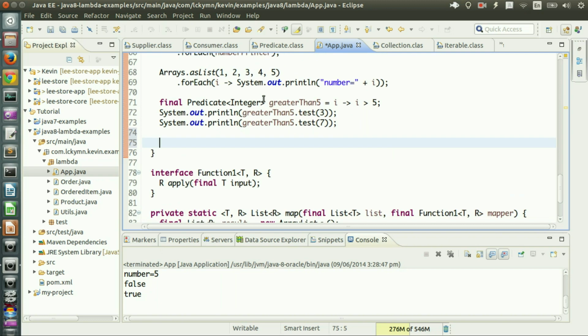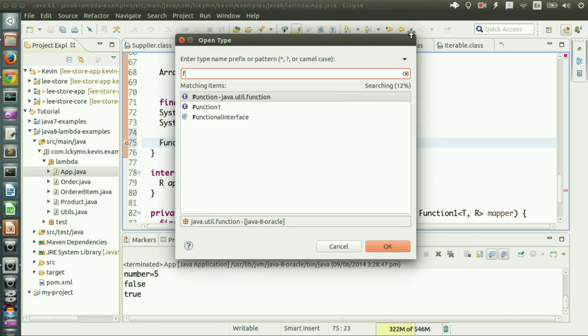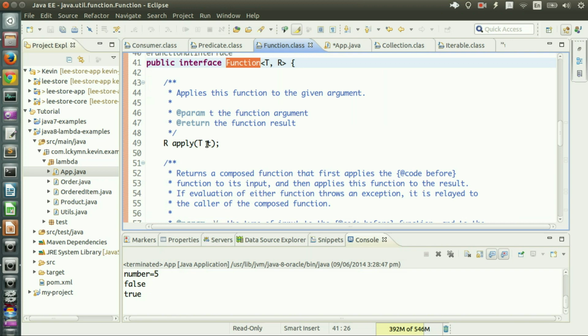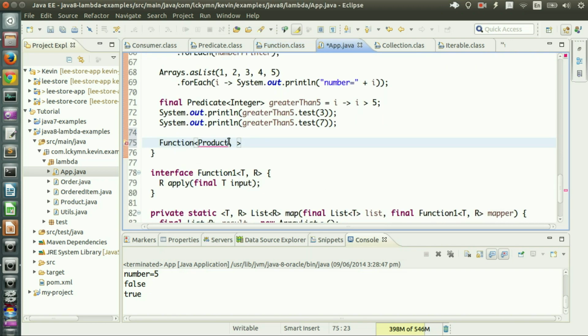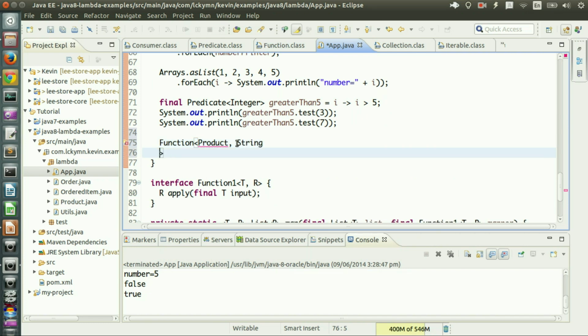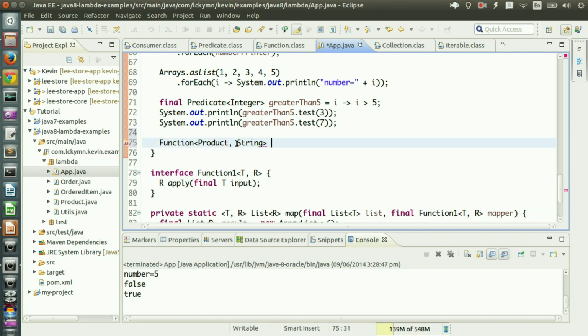And finally, function. So function is just like my function, so I'll use my old example. It gets some type T and returns another type R. So it's just like the mapper. So I get the type of product and then return a string.